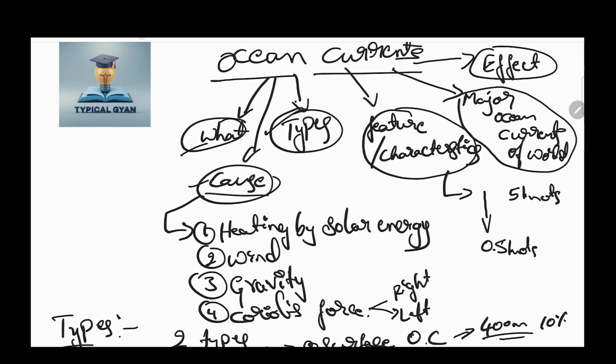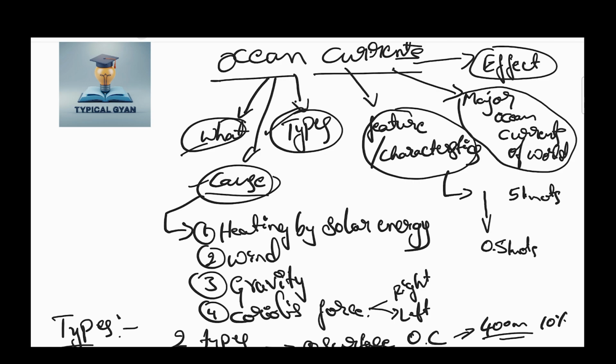Next, we are moving to the major topic in ocean currents, that is major ocean currents of the world. This is important for your prelims as well as mains. In prelims they ask as a single mnemonic or in objective type.